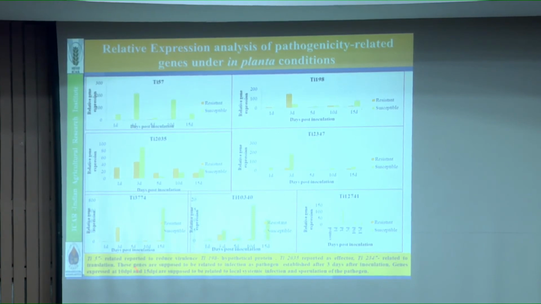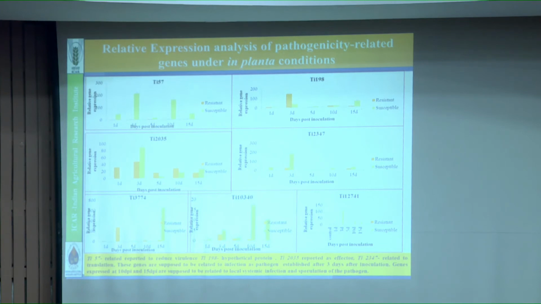TI57 is supposed to be related to virulence. It is a hypothetical protein, and actually it's not visible. TI234 is related to translation. So these genes are supposedly related to infection of the pathogen, or established 3 days after inoculation. Genes expressed 10 days post inoculation or 15 days post inoculation are supposed to lead to local and systemic infection and